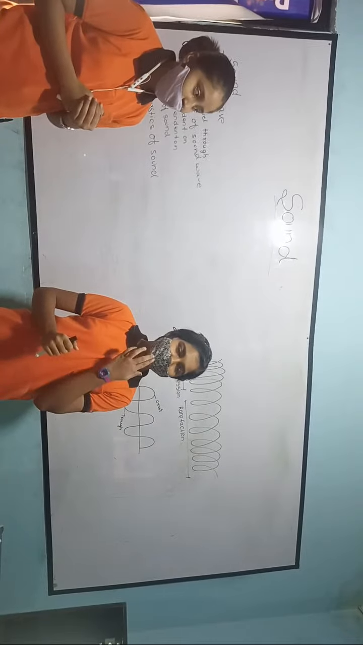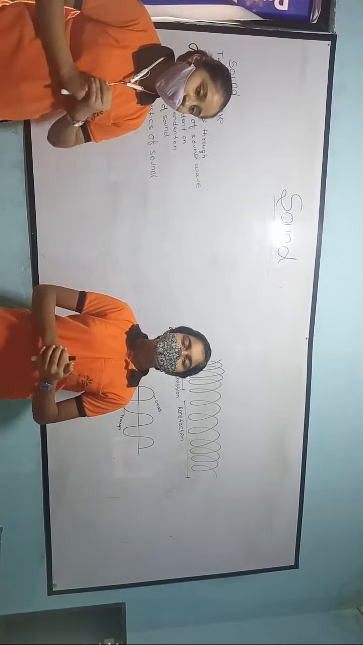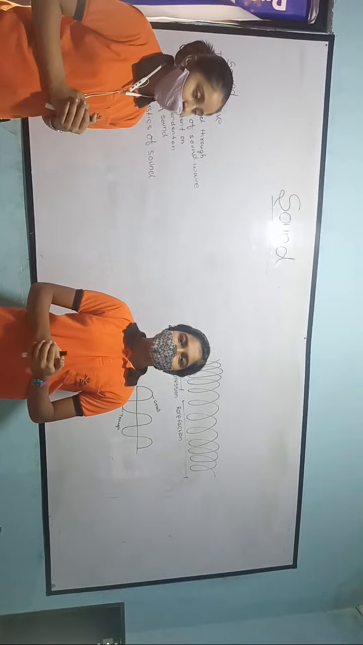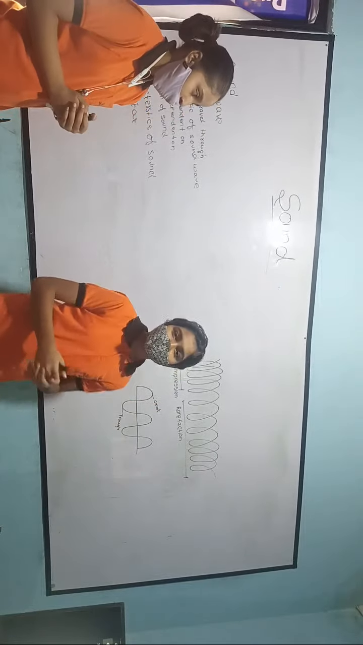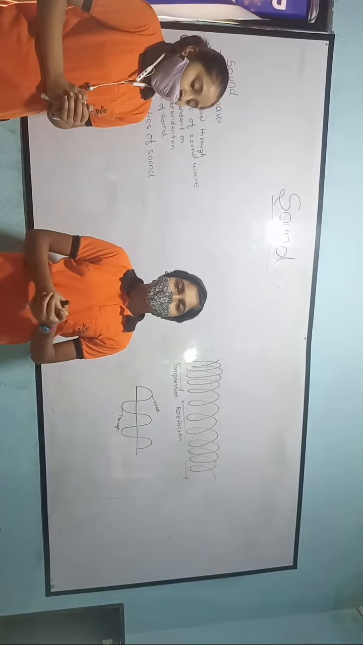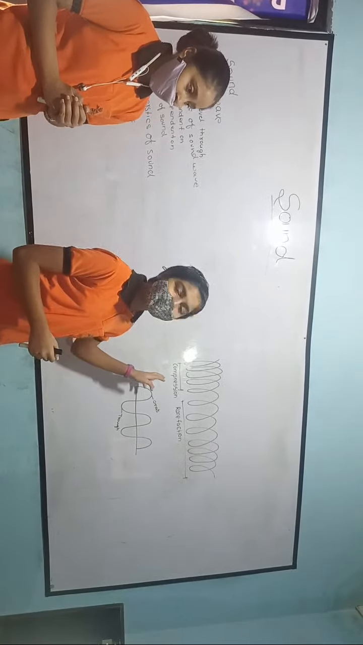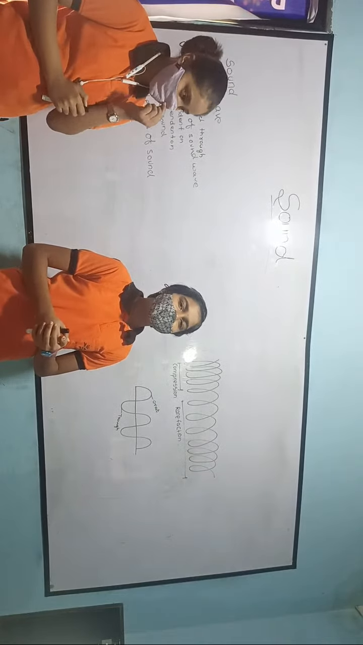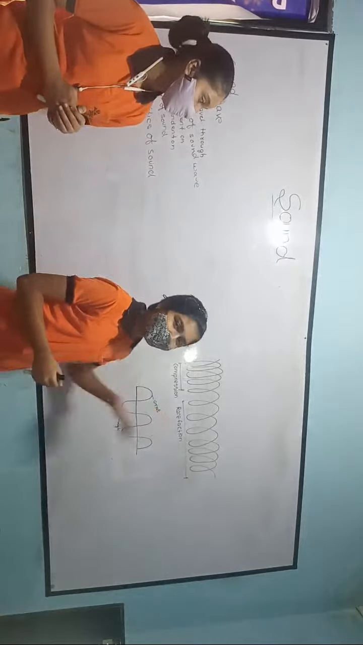Longitudinal wave is a wave in which the particles move parallel to the direction of motion of the wave, and it creates compression and rarefaction. Compression is a part of a longitudinal wave in which the particles are very close to each other, and rarefaction is a part of a longitudinal wave where the particles are very far apart.